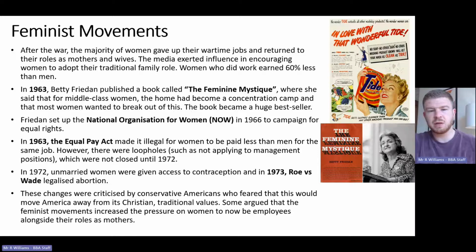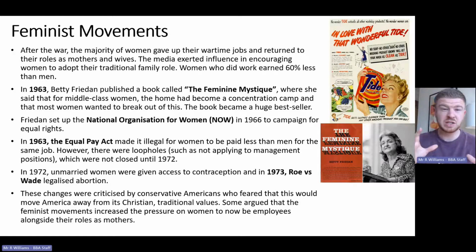In 1963, we see the release of a book called The Feminine Mystique by Betty Friedan, who we can see pictured on the bottom right. The Feminine Mystique argued that for middle-class women, the home had become like a concentration camp. It used really strong language, and it said that women had to break away from just caring for the home, their children and their husbands. And this book became a huge international bestseller. Friedan went on to set up the National Organization for Women in 1966 to campaign for equal rights.